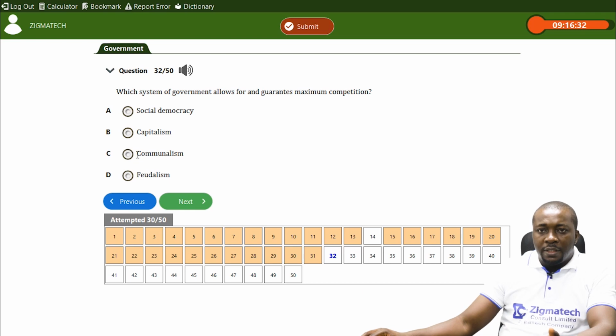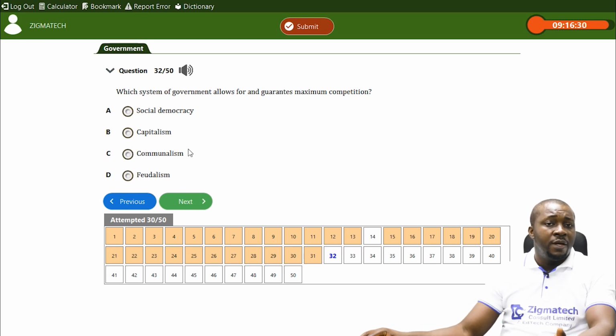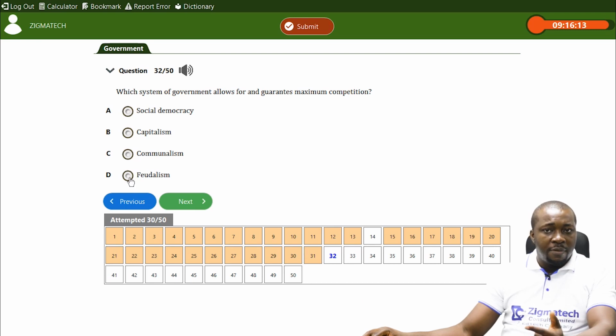Is it communalism? Communalism, where things are commonly owned, does not allow competition because everybody owns everything. Is it feudalism? That is a system of land ownership, a form of government based on a hierarchical structure of land ownership. Of course, competition is not there because people work for their lords.